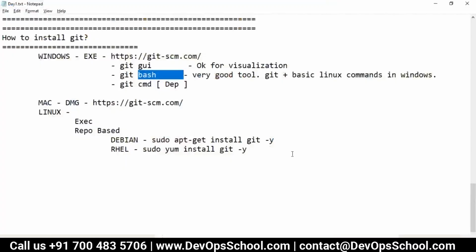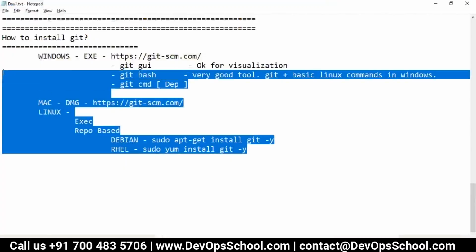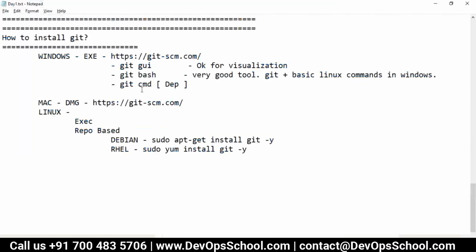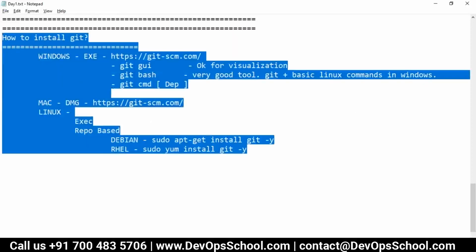Okay guys, this is the way you can install it. I believe you have to install from here on your laptop. So guys, are you comfortable with the Git installations and stuff like that? Rajesh, one question. When you say it is for visualization, what does that mean? What do we do in visualizations in GUI?